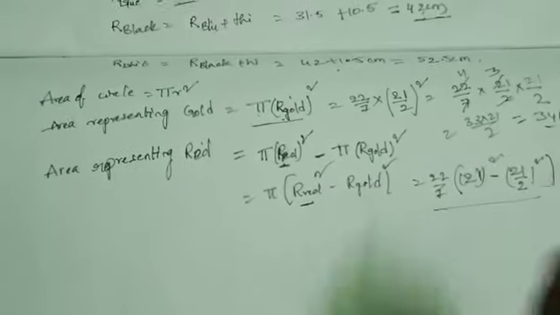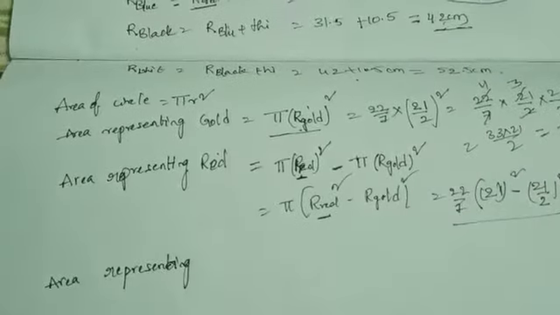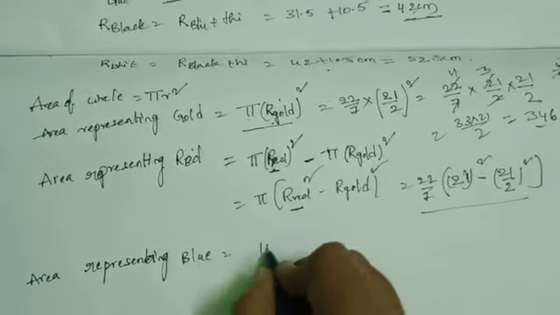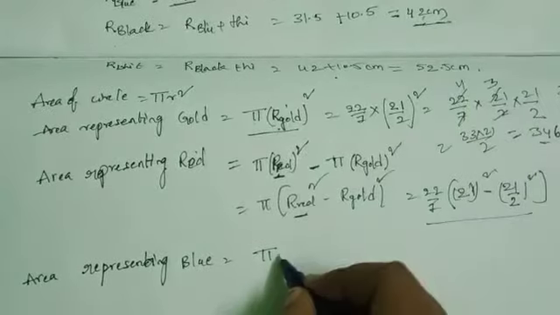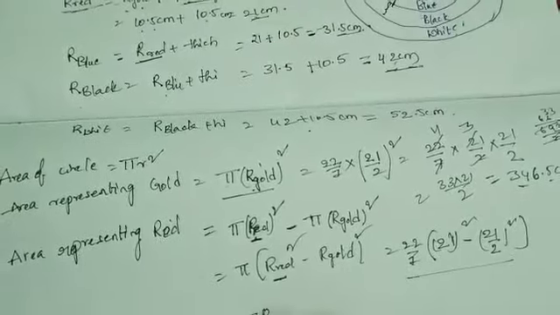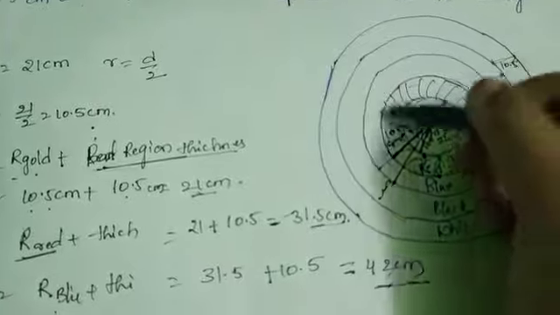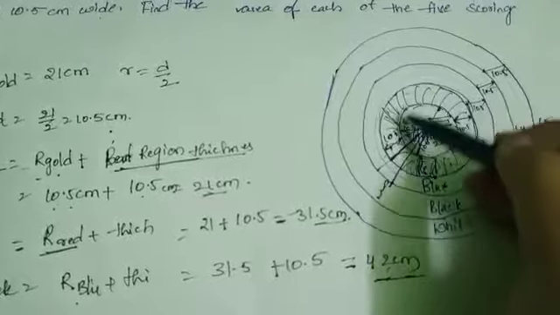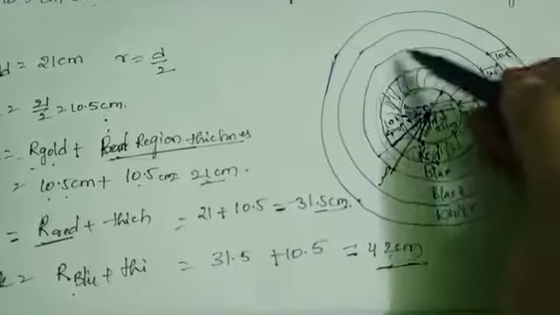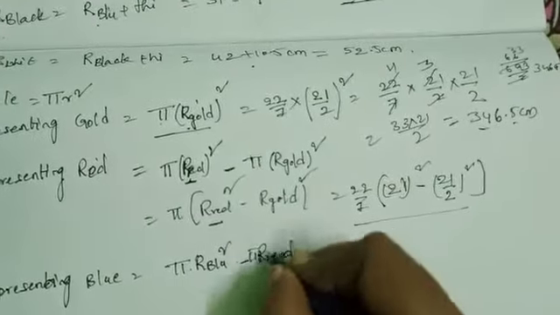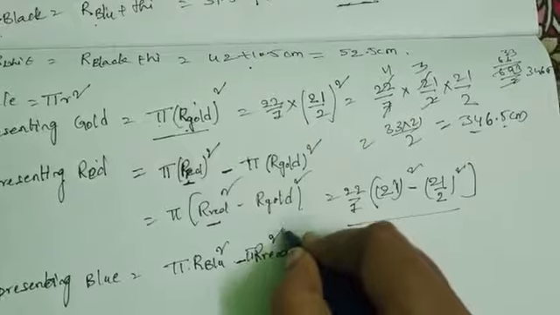Try to simplify. Next, the area of the blue region. The area representing the blue region: we know the formula for the area of the circle is pi r square. Here the blue region area is pi times r blue squared. The red region is included in the blue region, so minus pi r red squared.